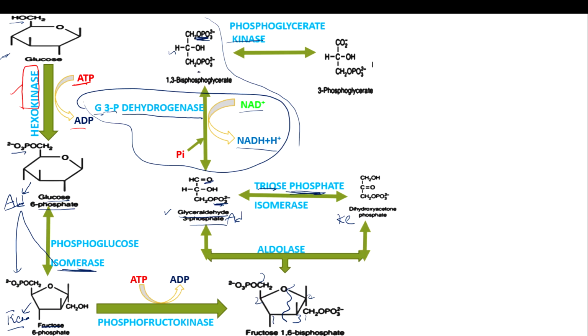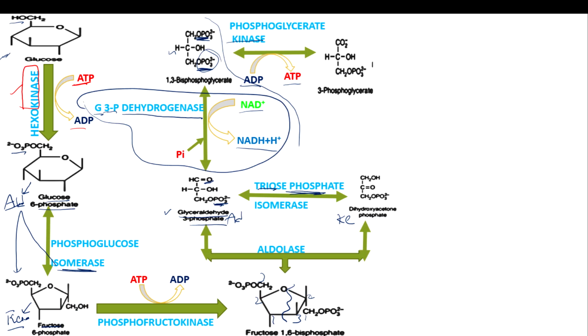The first carbon phosphate was removed here, and it was performed by the kinase enzyme. Someone has to take the phosphate, that is nothing but ADP converting into ATP. So ADP was converted into ATP here, right?